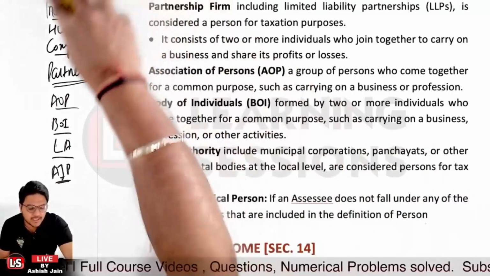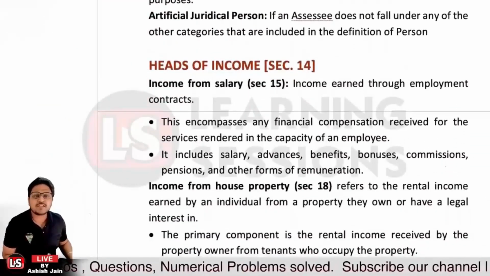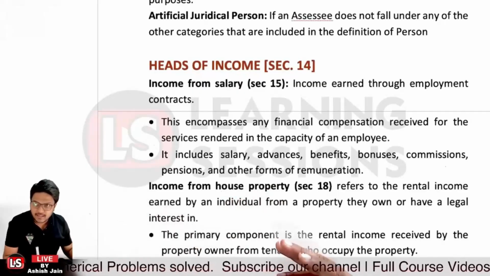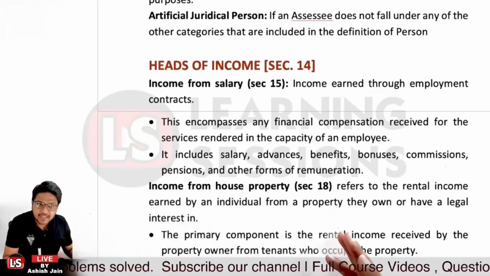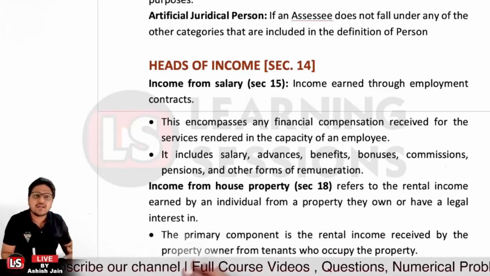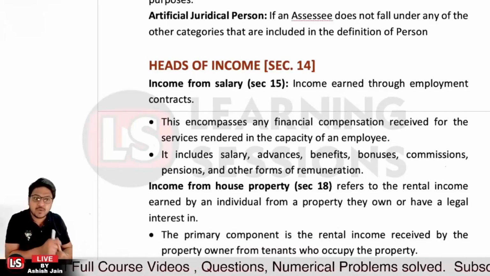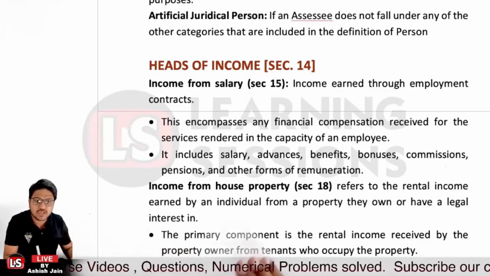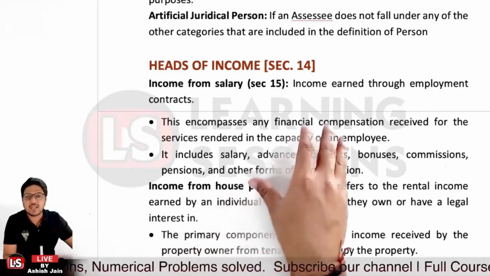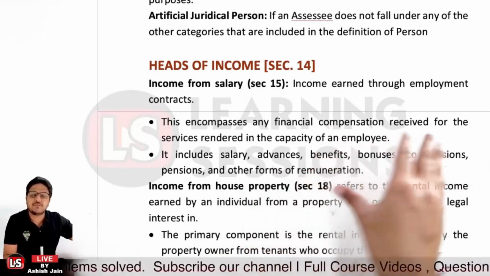Now let's have a look at the different heads of income. First of all, it's related to income from salary. That is income that you have earned from your employer under the employment contract, right? It basically covers any kind of financial compensation received by the employee, whether it's salary, any advance you have received, any benefits, commission, pension, or any other type of remuneration. That will be covered as income from salary under section 15 of the Income Tax Act, right?